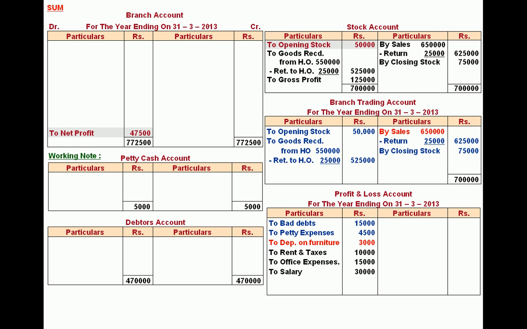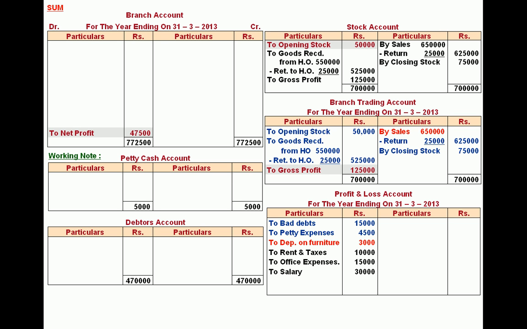Now try to find out gross profit by completing trading account. Total of credit side is 7 lakhs. 7 lakhs minus opening stock and goods, and we get a gross profit of 1,25,000. Notice that here the trading account that we have prepared and the stock account that we have prepared is same. So you can avoid the preparation of stock account to find out the missing item of opening stock.